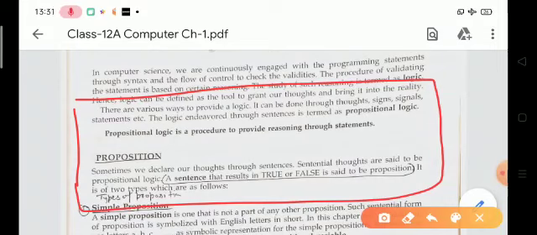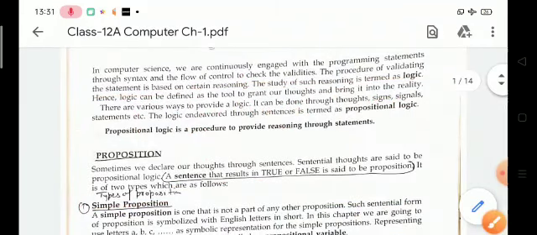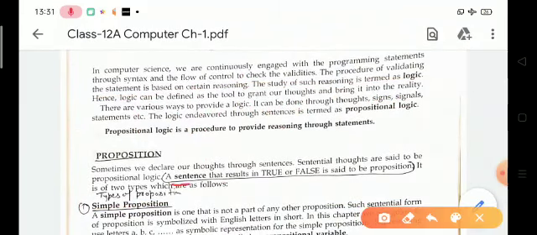A proposition is a sentence that results in true or false, and it is a technique of knowledge representation in logical and mathematical forms. In one line we can say that a sentence that results in true or false